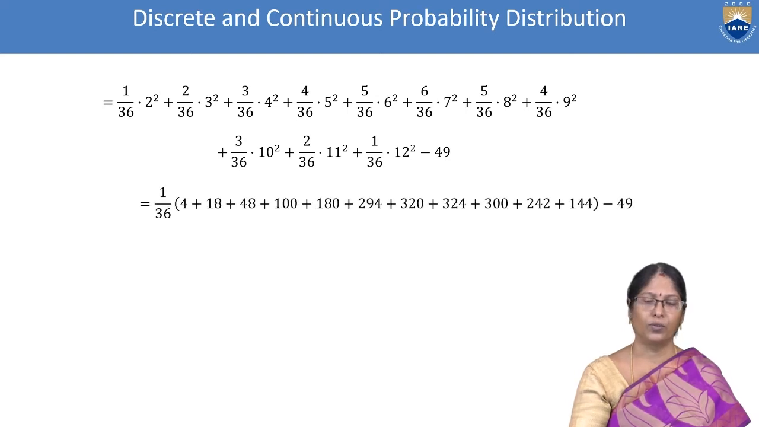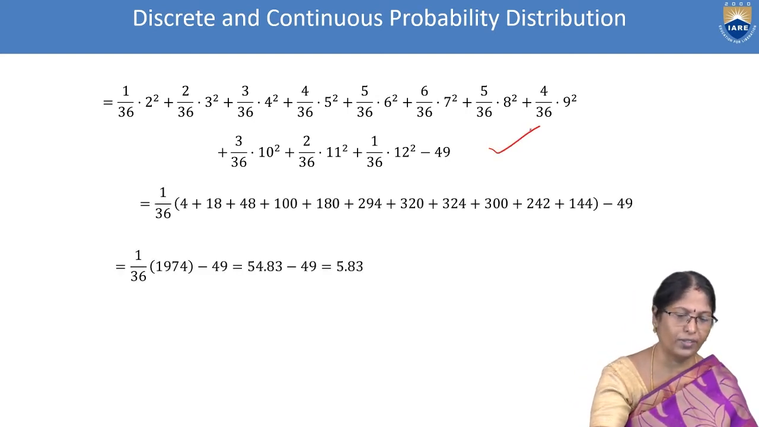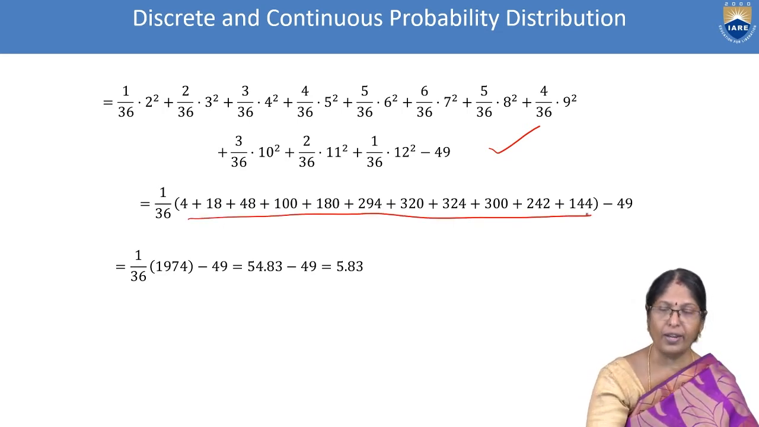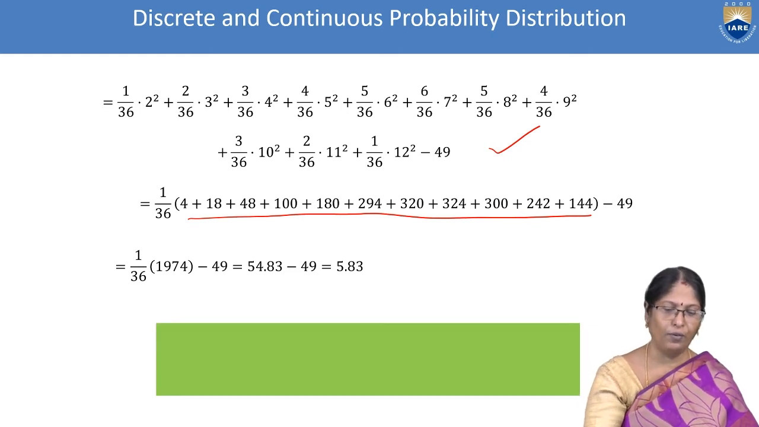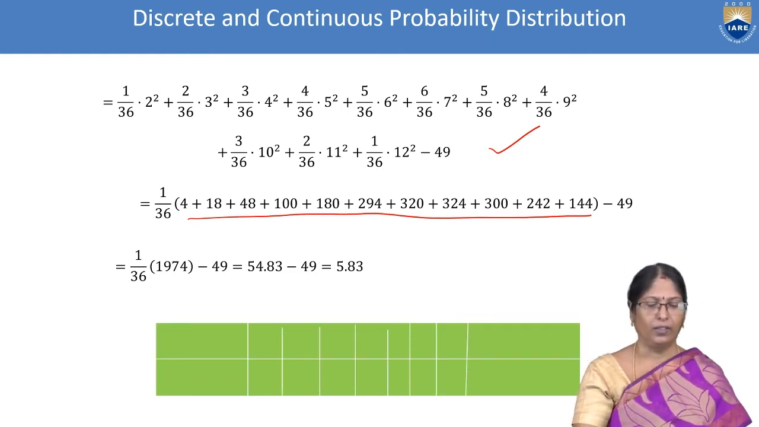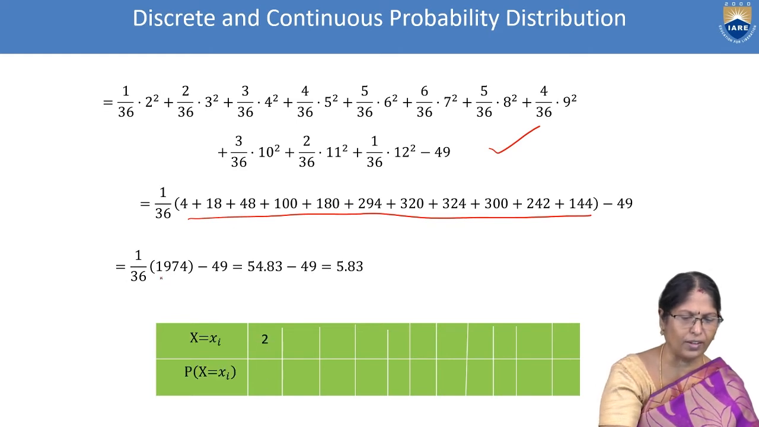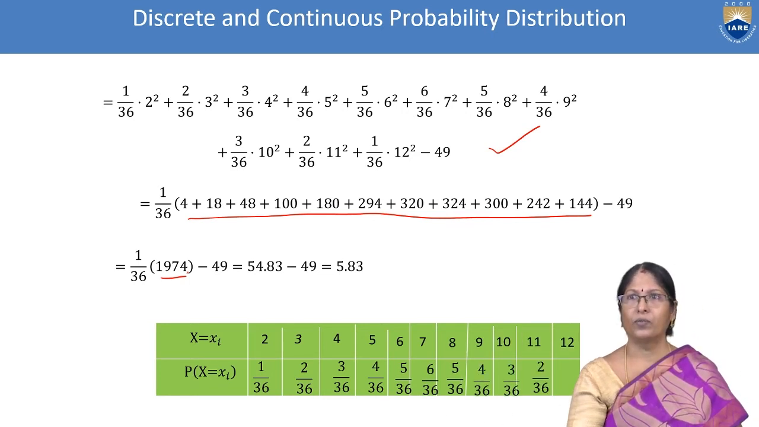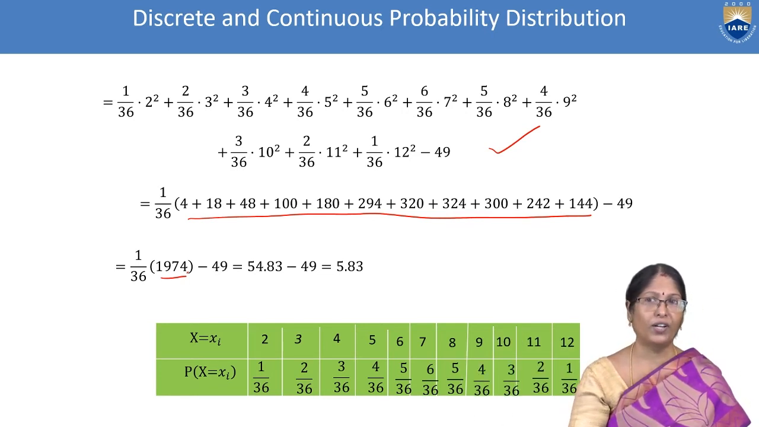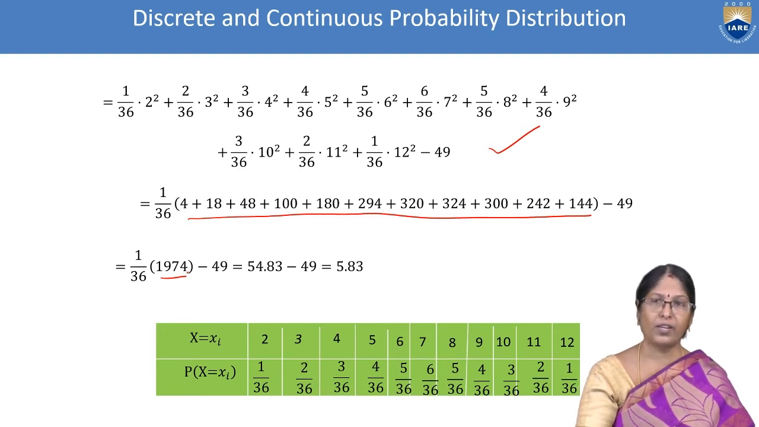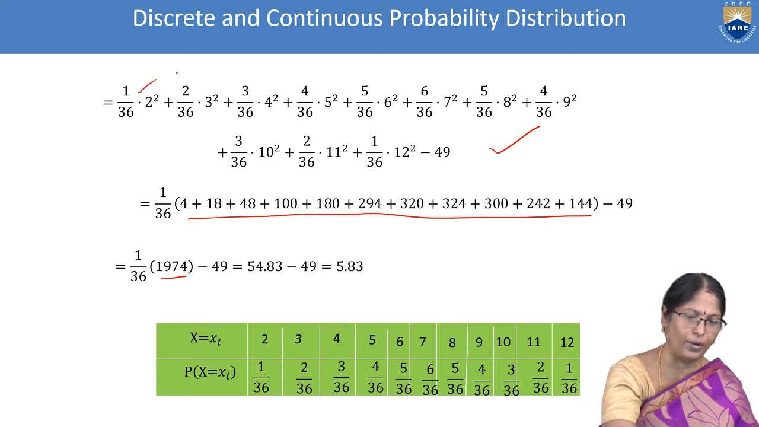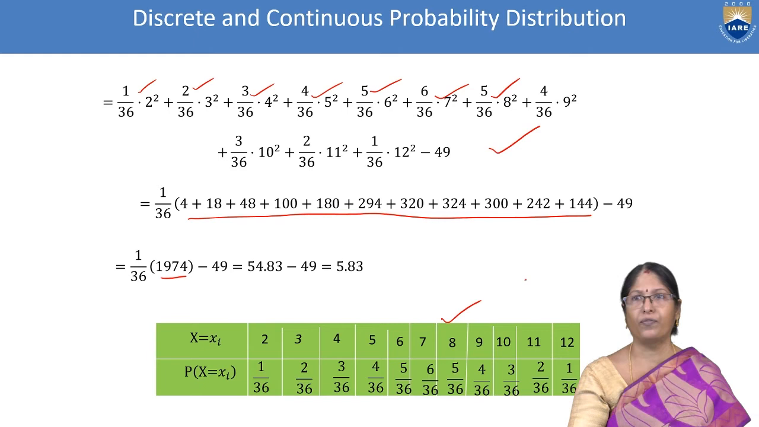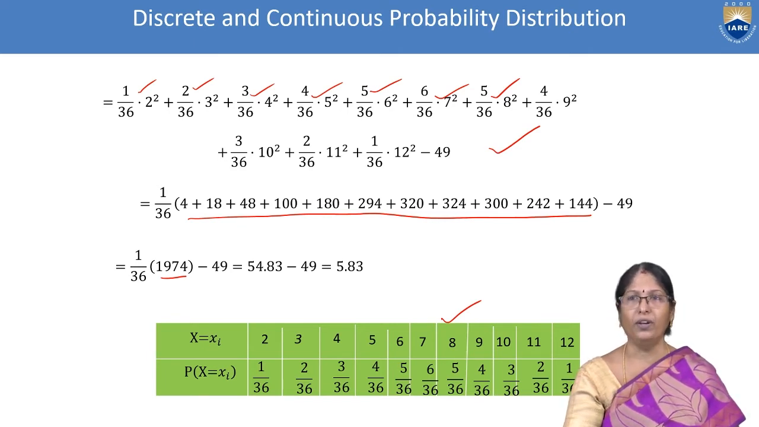So we can see it. Here throughout we notice that 1 by 36 is common. We have taken it out and put all the remaining terms inside. We got the value 5.83. This addition we got is 1974 minus 49. So this is the distribution table; first we have to construct it. From this table only we got all these values, the entire values from what we constructed in this probability distribution table.